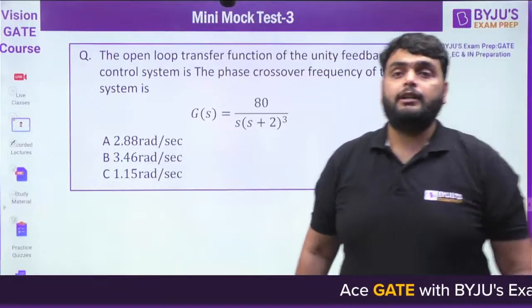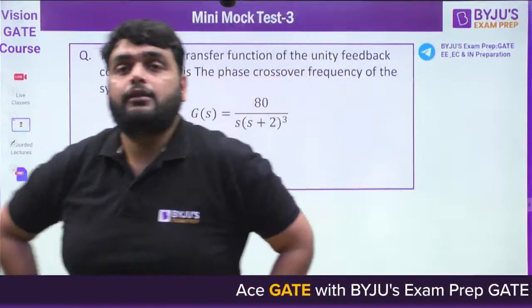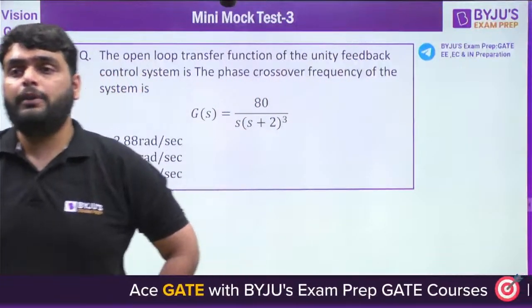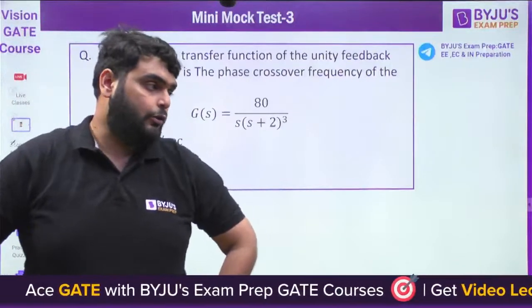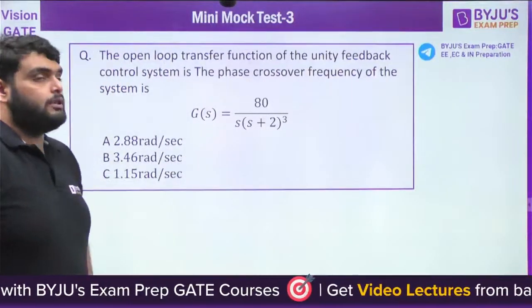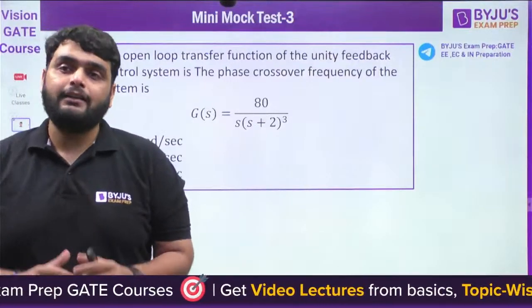Rishit, 180 degree will be the phase of GSHS. Okay. Lokesh is saying at what omega magnitude is 1. Absolutely correct Lokesh. But a phase crossover frequency is the frequency at which the magnitude is 1.